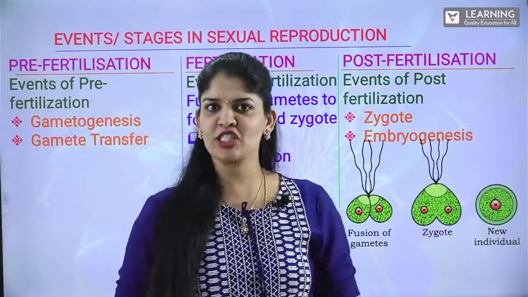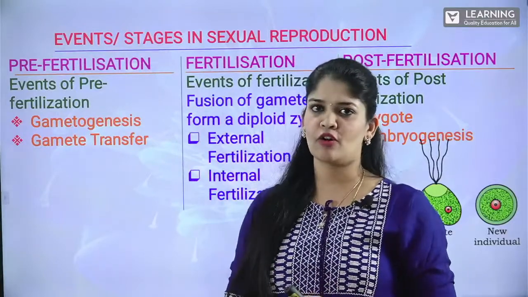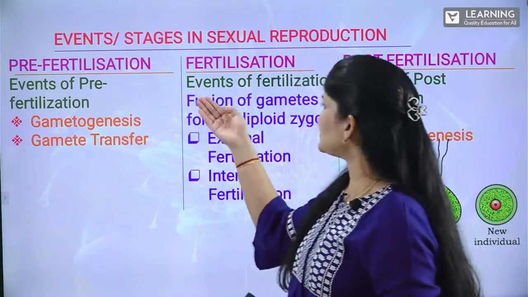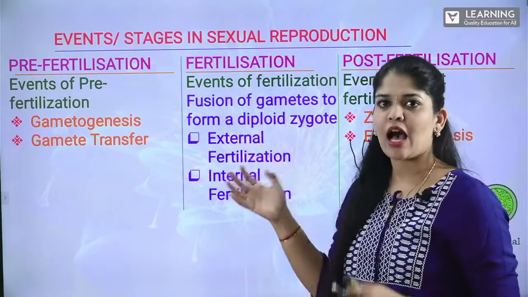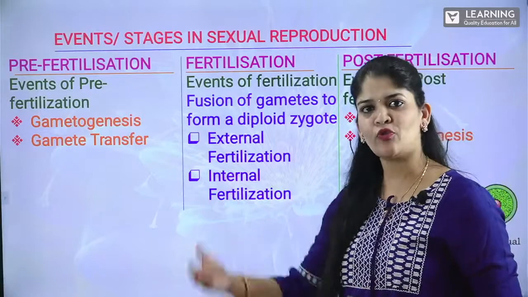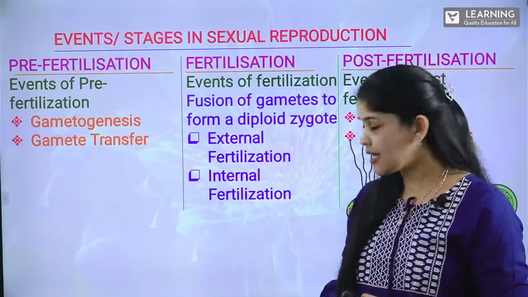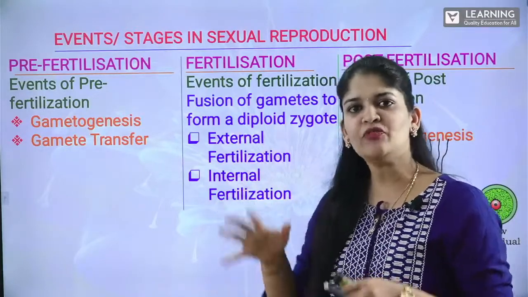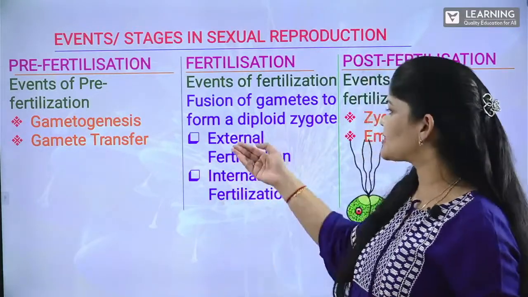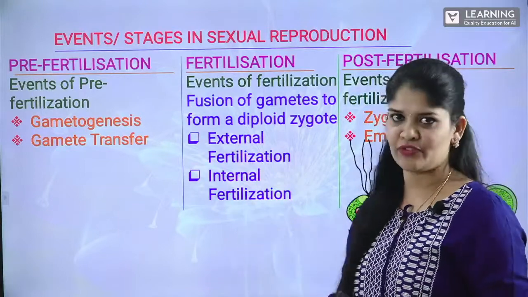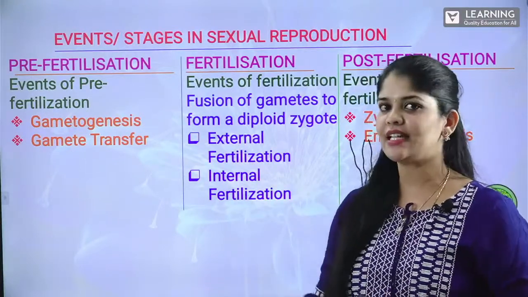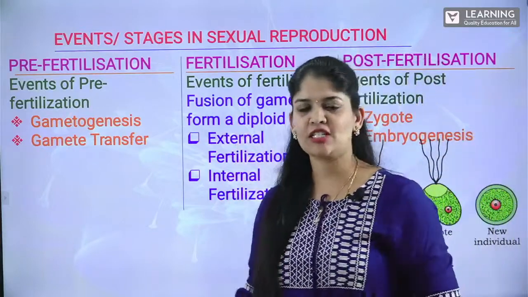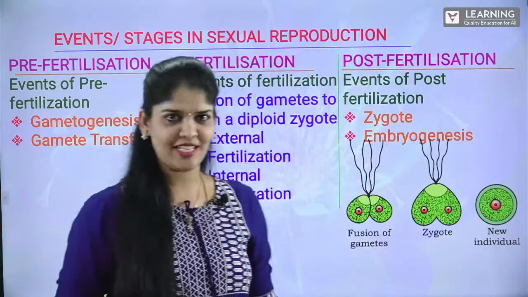Fertilization involves the fusion of male gamete and female gamete. After fusion, it is going to form a diploid zygote. Now, based upon the location, whether it is inside or outside, we are giving terms called external fertilization and internal fertilization. Let's have a detailed discussion about what is external fertilization and what is internal fertilization.